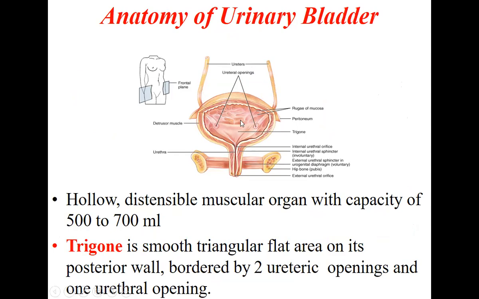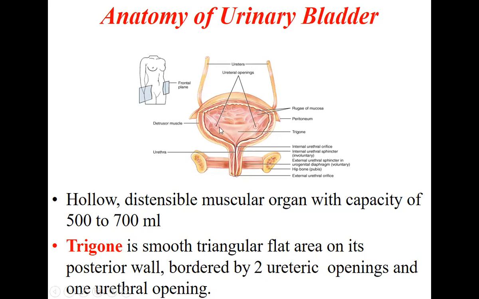So this urinary bladder is a hollow, distensible muscular organ with the capacity to hold the urine up to 500 to 700 ml. Sometimes up to 1 liter of the urine can be held by the urinary bladder. So the normal desire to micturate is from 500 to 700 ml, when you feel you want to micturate. Okay, at this level.